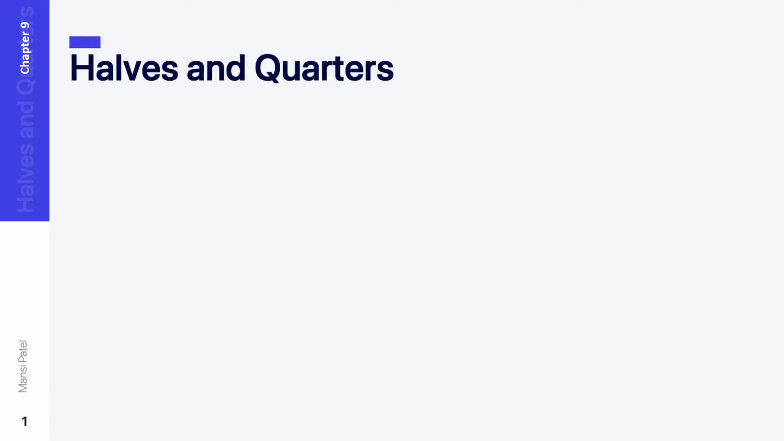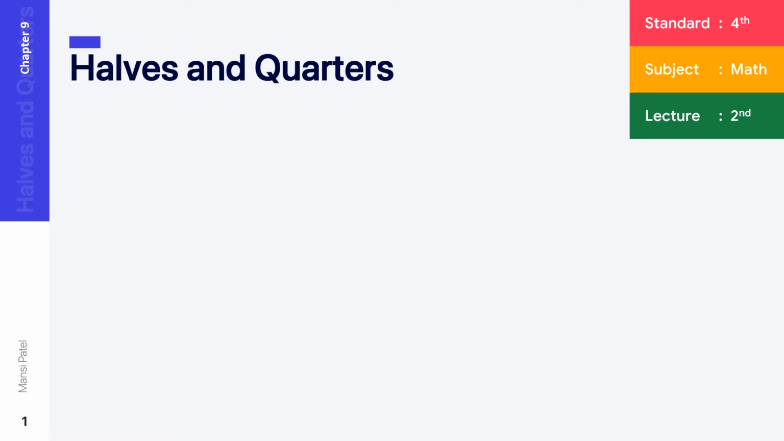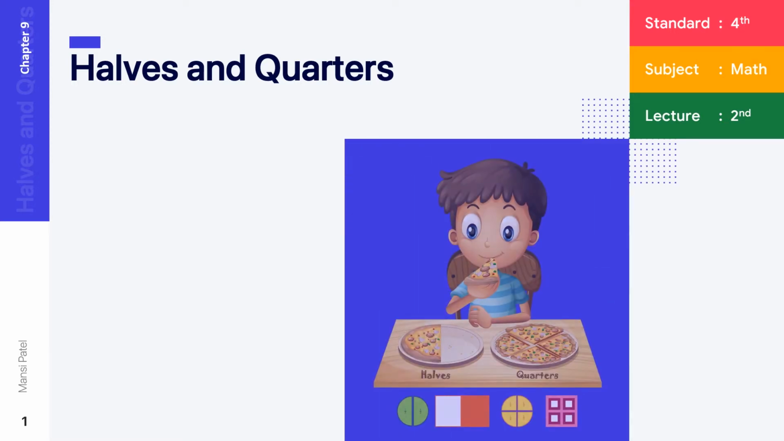As you know already, the name of our chapter number 9 is Halves and Quarters. In our previous lecture, we saw some stories regarding halves and quarters, and after that we did some activity regarding that story. Today also we are going to see another topic of chapter number 9, see the story and solve their puzzle with the help of activity.